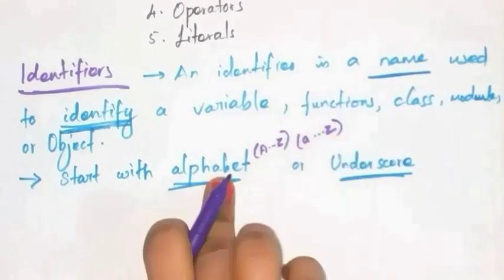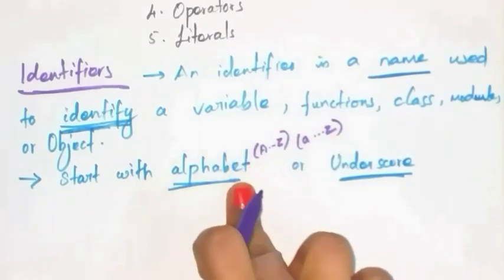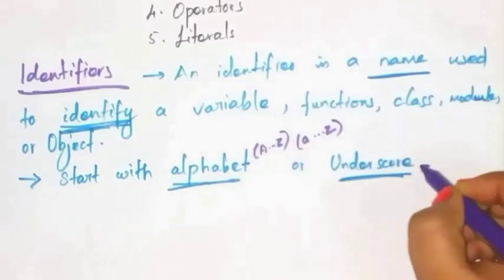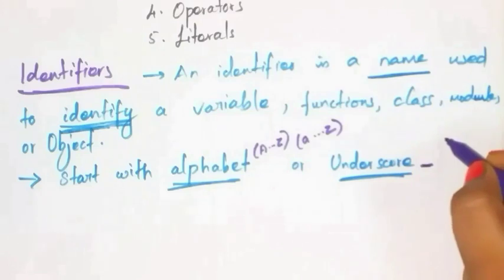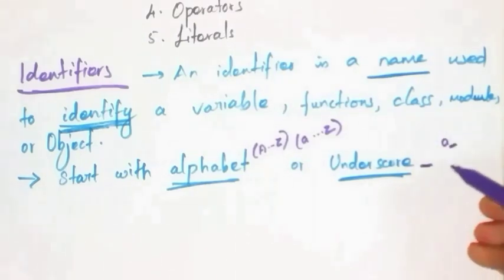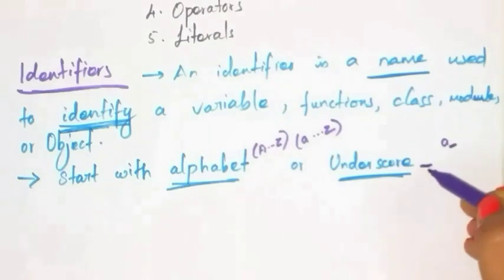So you can start with any alphabet or an underscore. Underscore means this symbol, for example, A underscore. So you can start with the underscore also.